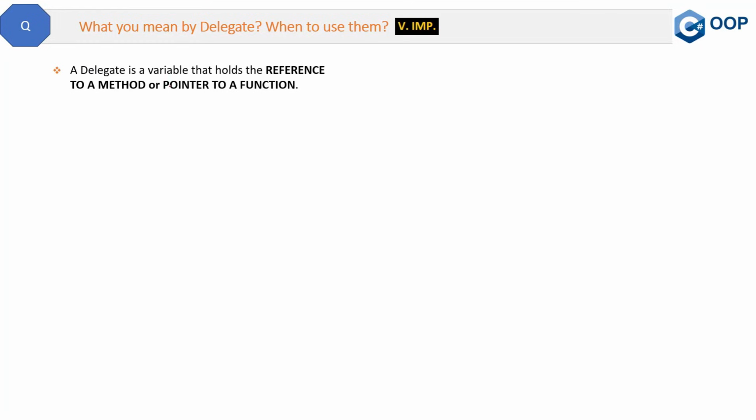A delegate is a variable that holds the reference to a function or method, or it's a pointer to a function. Both these statements are the same: reference to a method and pointer to a function. You can use any one of them in front of the interviewer. Now let's try to understand with the help of the code.